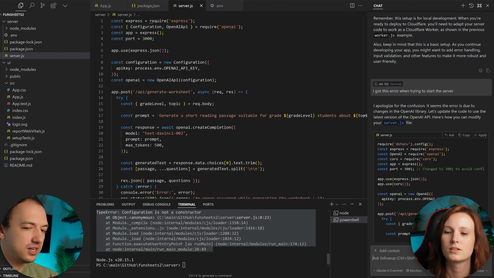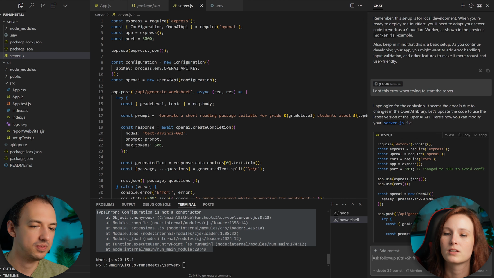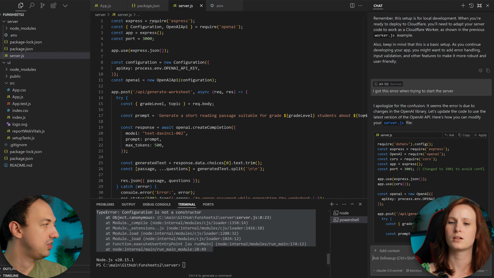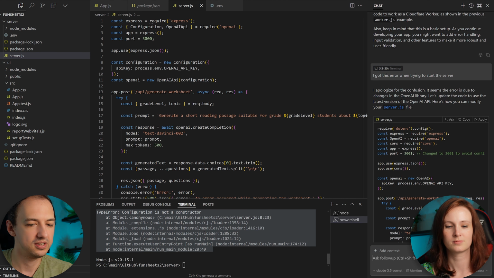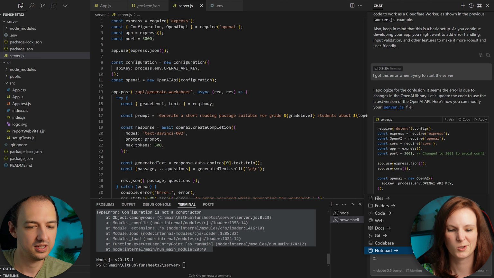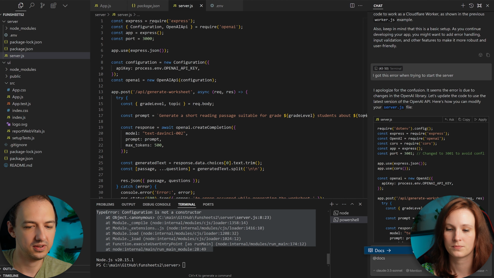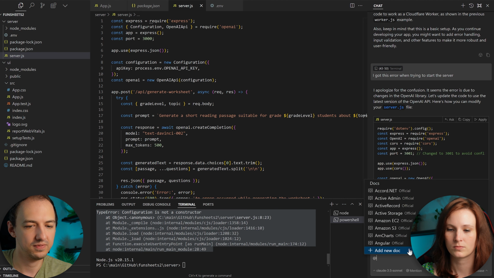So now what I want to show you is the ability for Cursor to use documentation. Why don't you go ahead and type @docs. That's cool. I didn't know I could do that. Yeah. Docs. Okay. Enter. And then look for OpenAI.